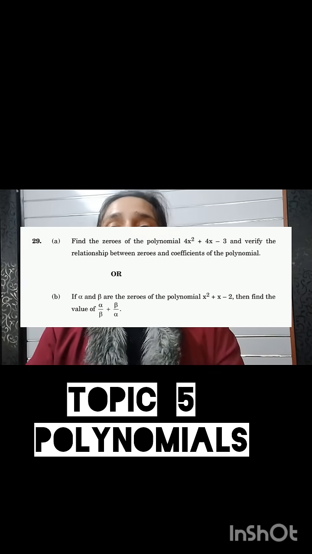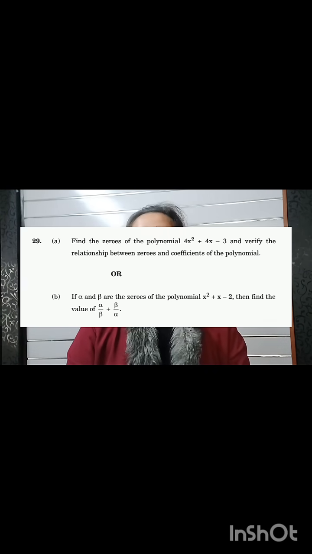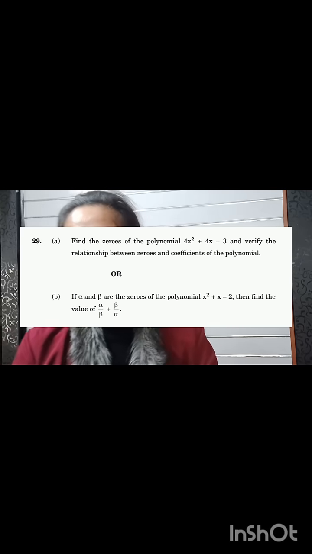Fifth topic will be asked from the chapter Polynomials, where zeros will be given and you will be asked to find the quadratic polynomial. A 3 marker question can be expected from this topic, and a 1 mark MCQ will be asked in the form where zeros will be given and you will be asked to find the quadratic polynomial.